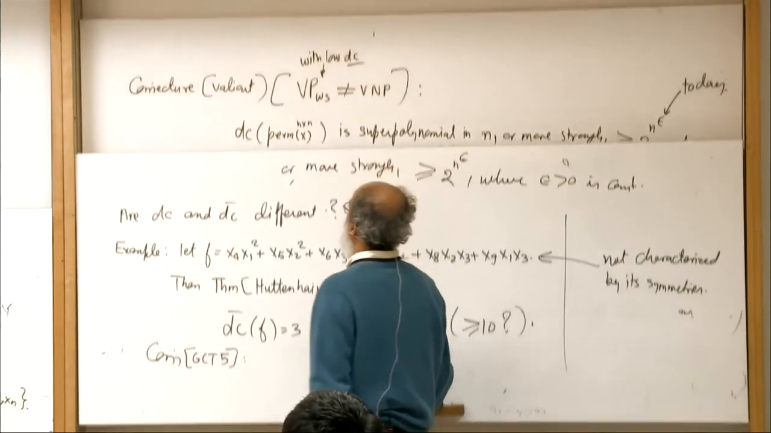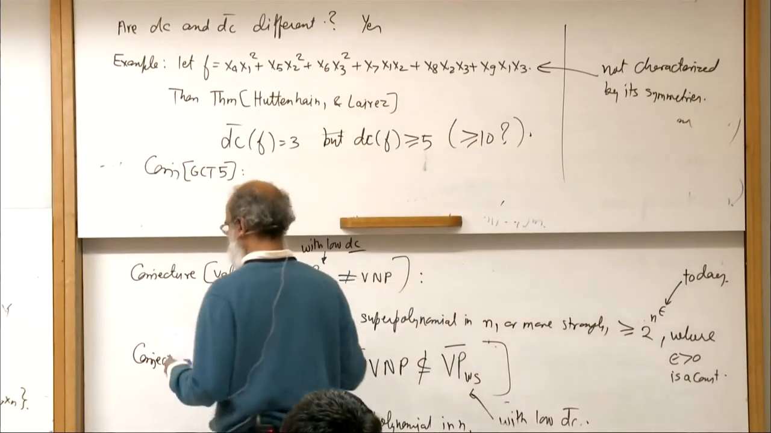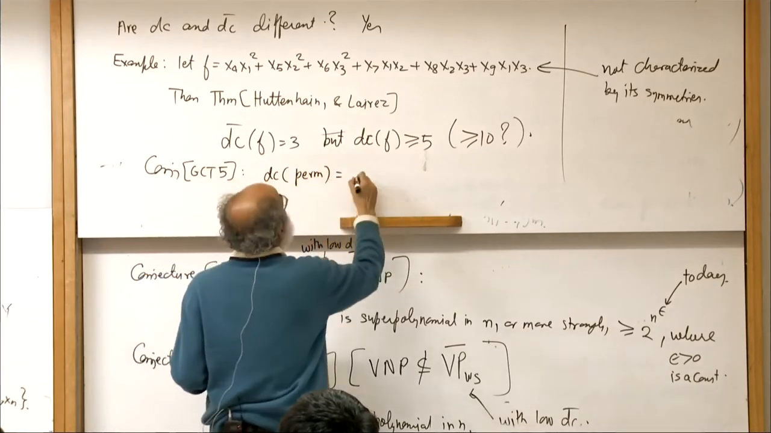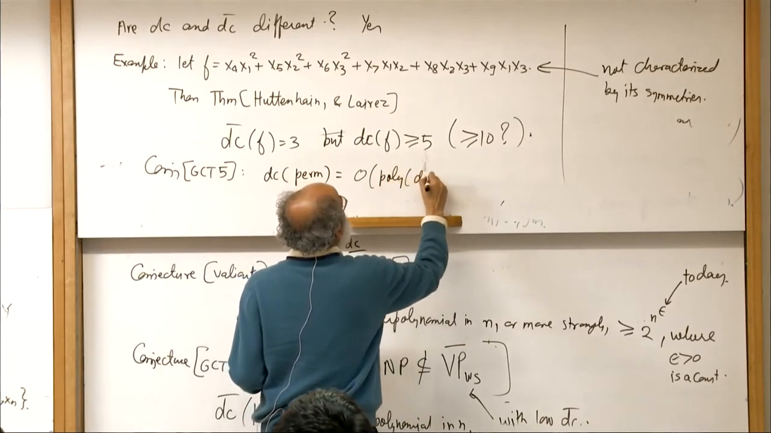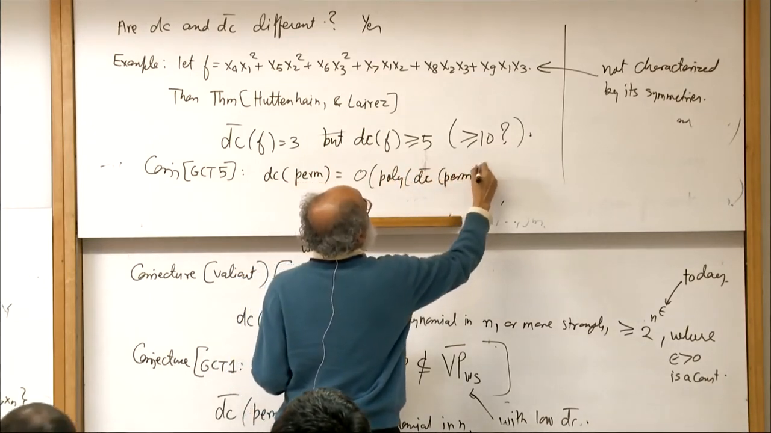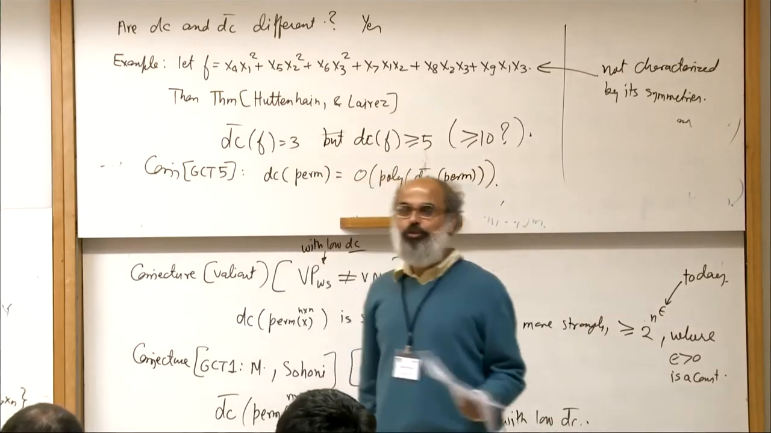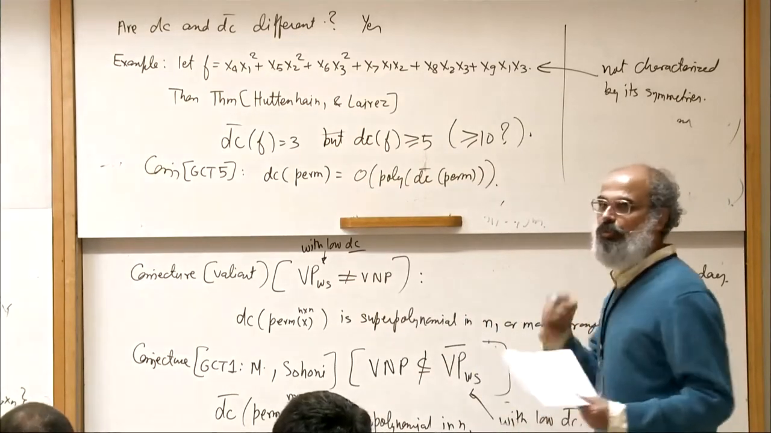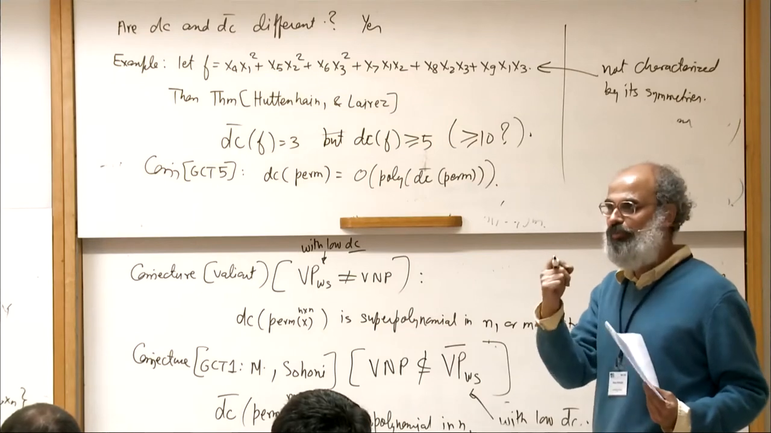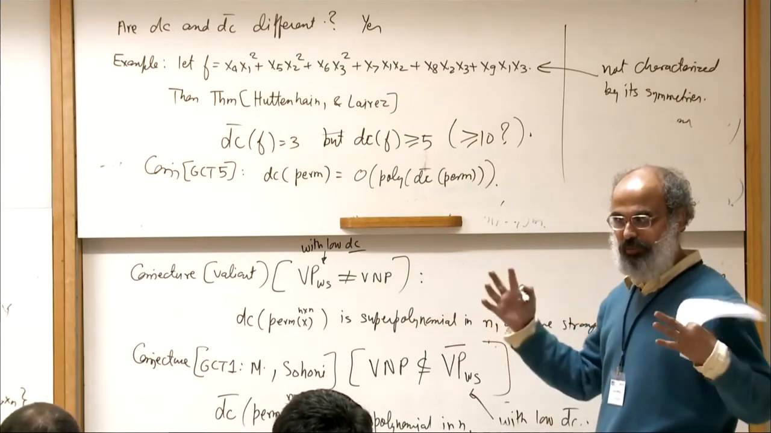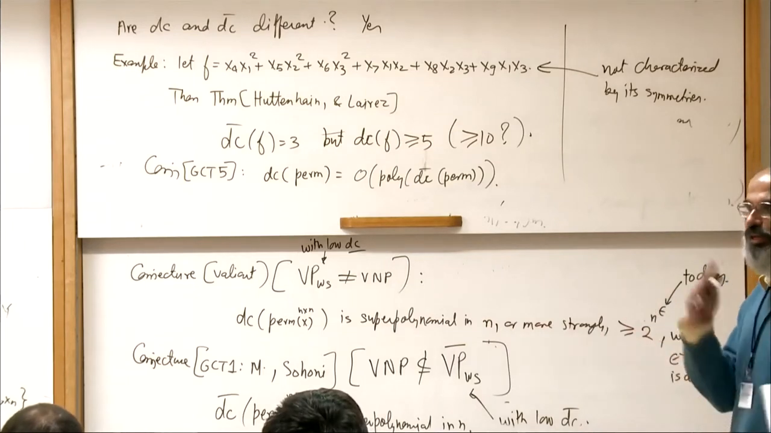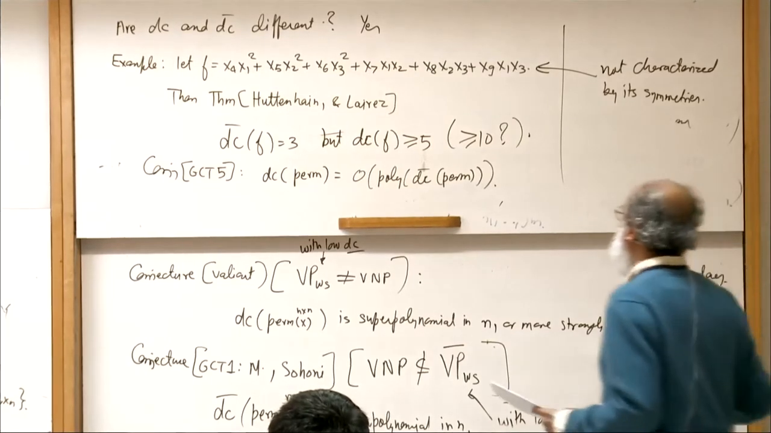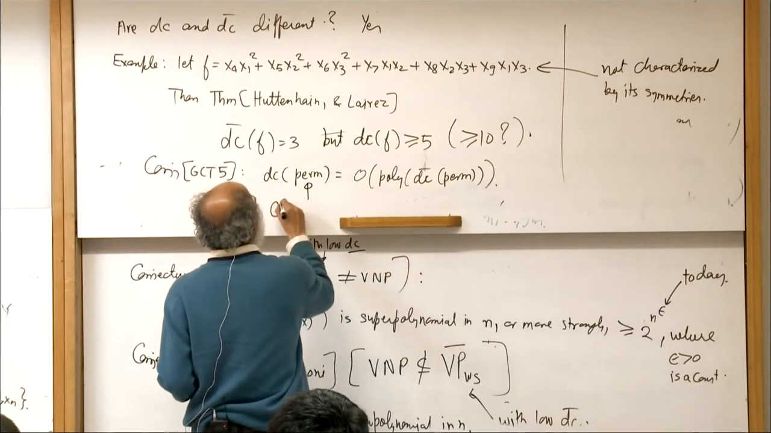Now, the conjecture is that DC of permanent would be polynomial in DC bar of permanent. So for example, in the case of matrix multiplication, you know that the rank and border rank are closely related. They are asymptotically the same. So the similar thing, and what did you use in that proof? That the matrix multiplication is characterized by its symmetries, okay? That is really the core of it; whatever the proof is, you are really using the symmetries of matrix multiplication. Now you see that this is characterized by its symmetries.